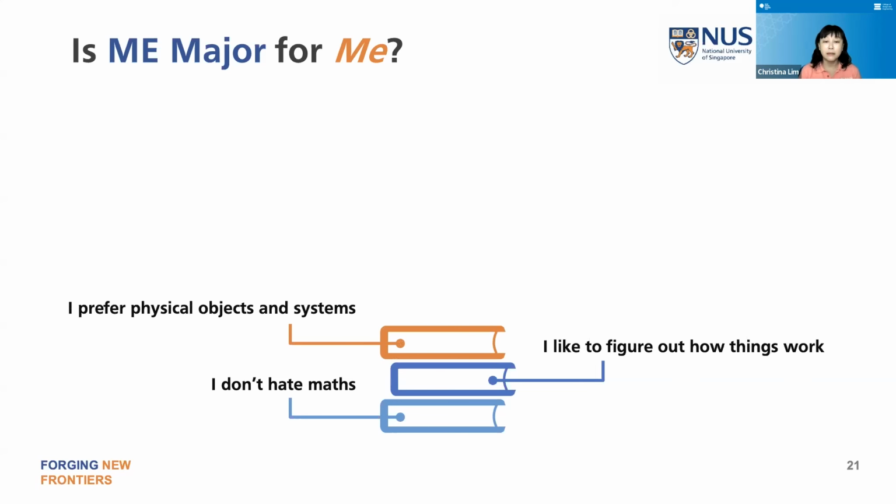Then what about mechanical engineering? I've shown you so many examples that in mechanical engineering, we deal mostly with physical systems and objects, things that we can touch, things that we can see, things we can visualize. So if you're a person who prefers Newtonian physics and can't get over the electrical, atomic and electromagnetic parts of physics, then I think ME is a safe bet for you.